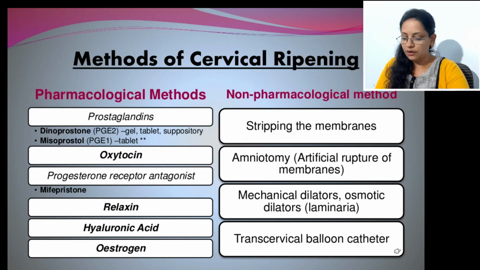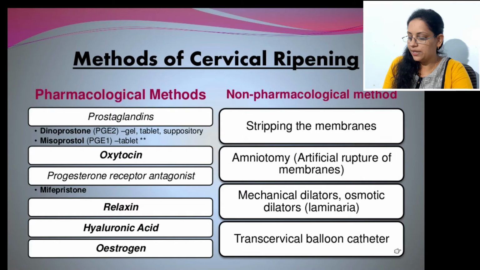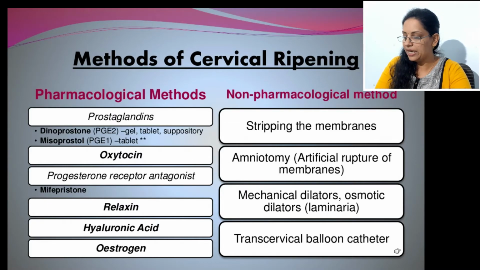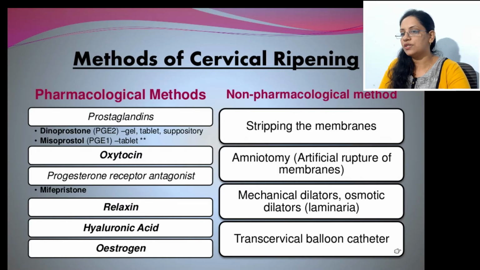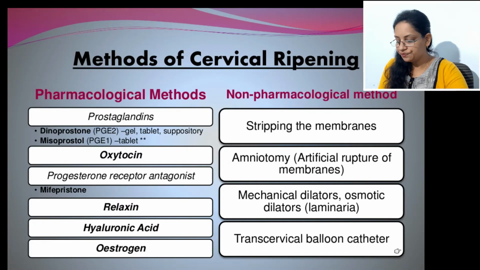So if cervical ripening takes place naturally, then vaginal delivery will be very easy. But in induction of labor, as natural cervical ripening is not possible, we have to induce this cervical ripening by medical methods, surgical methods or combined methods. So first of all, medical methods. The common drug used for cervical ripening is prostaglandin. Prostaglandin is available in the form of gel, tablet or suppository. Gels are used on the cervix, and that causes softening of the cervix, which is very important for uterine contraction as well as for cervical dilatation.